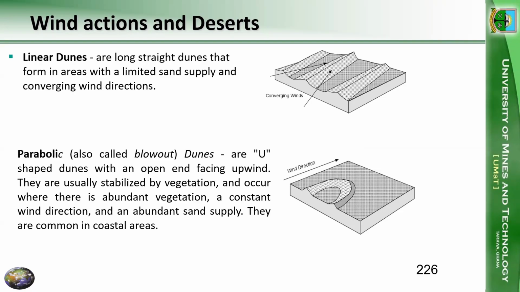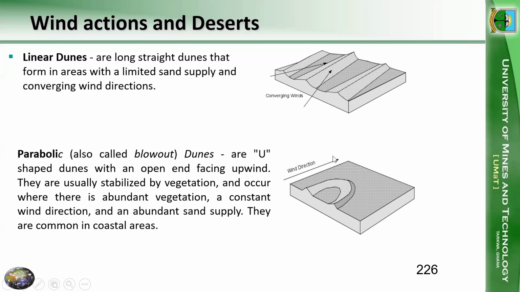Then we can have linear dunes. Linear dunes consist of long, straight dunes that form in areas with a limited sand supply and converging winds. So you see, there are two wind directions in the formation of a linear dune. We have this one and this one, so they converge or meet, and it forms these long, straight dunes called linear dunes.